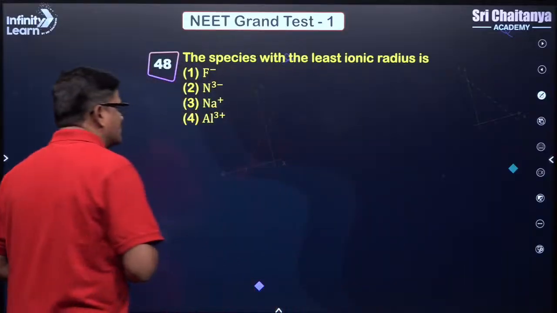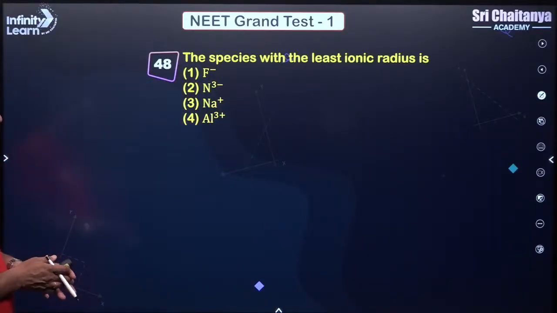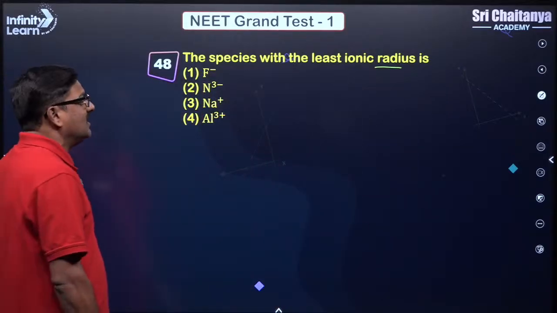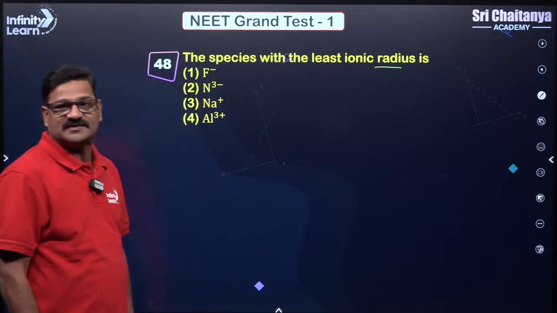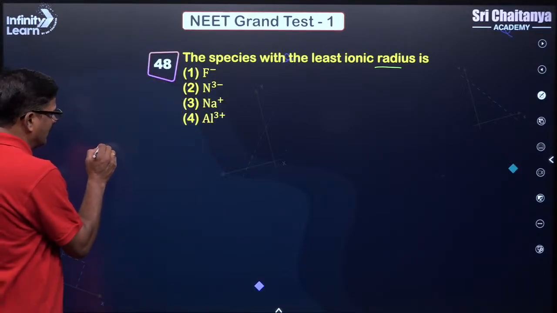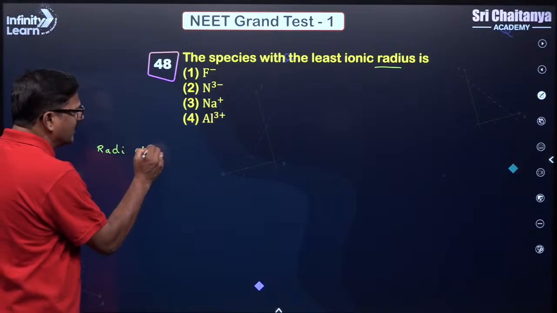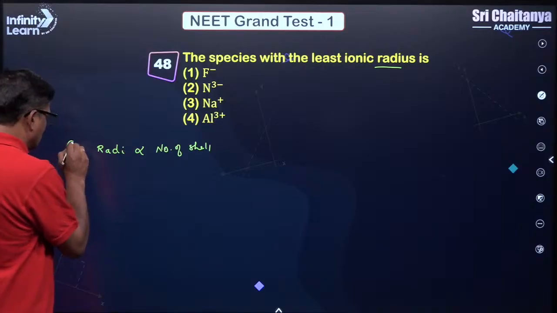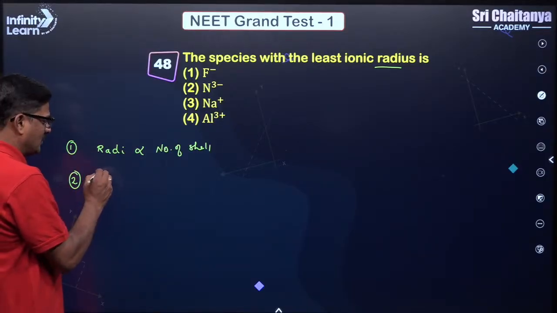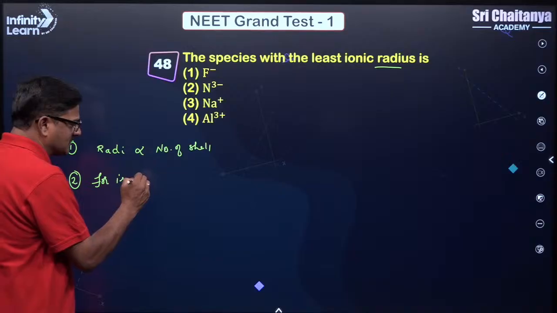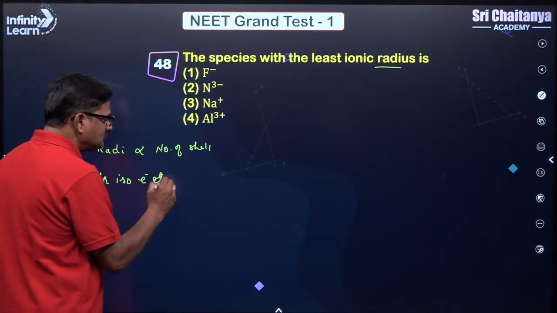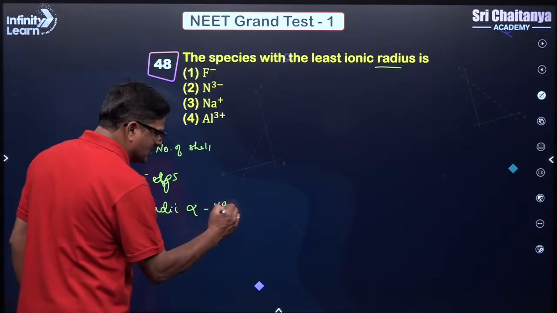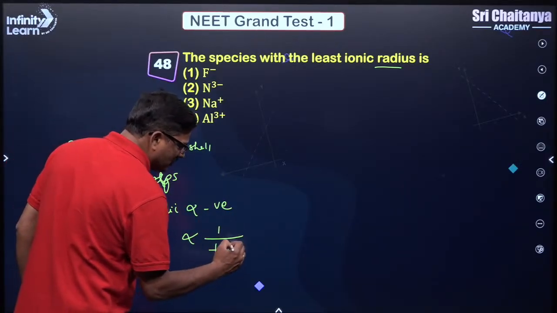Talking about the next question, the species with the least ionic radius. If you want to talk about the ionic radius, first you have to consider the number of shells. That is the first criterion. Ionic radius is directly proportional to the number of shells. This is rule number 1. If the number of shells is the same, for isoelectronic species, radius is directly proportional to the negative charge and inversely proportional to the positive charge.